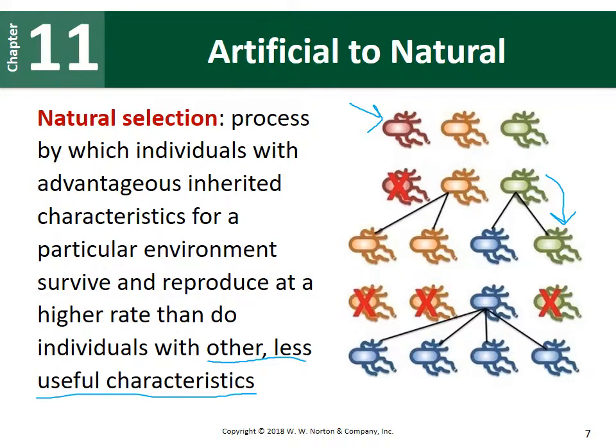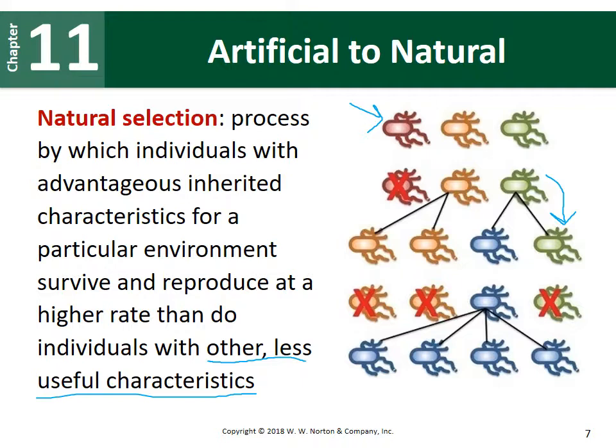So just within 2 generations, we have seen that our population has gone from individuals that are red, yellow, and green, all the way to a population at the bottom that has all blue individuals. So this again is an example of natural selection if those blue individuals have a better ability to survive and reproduce in their environment compared to the green, the yellow, or the red individuals. So it's having some advantageous trait that allows you to survive and reproduce.